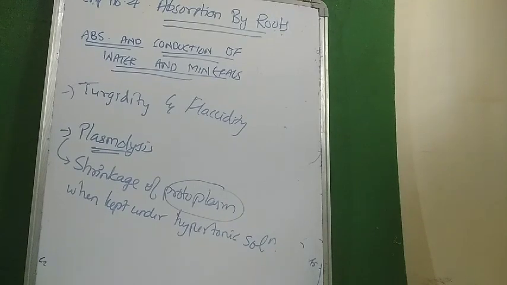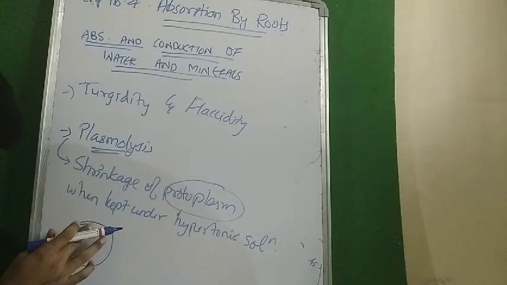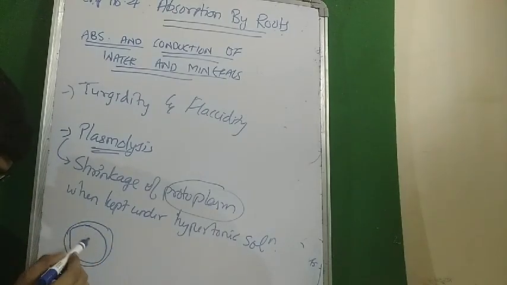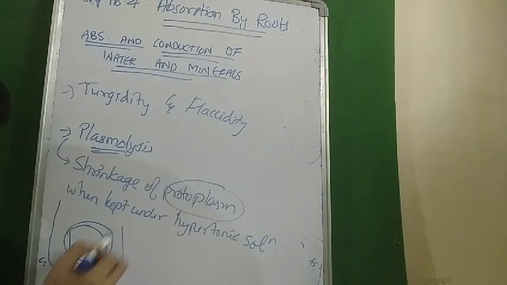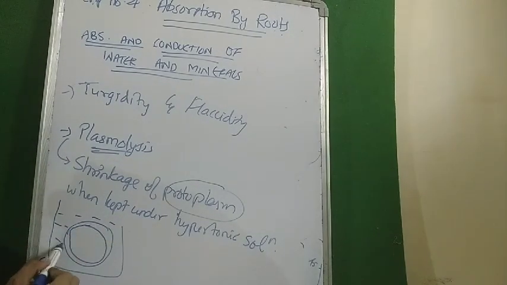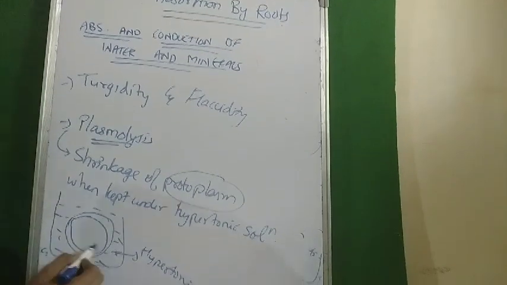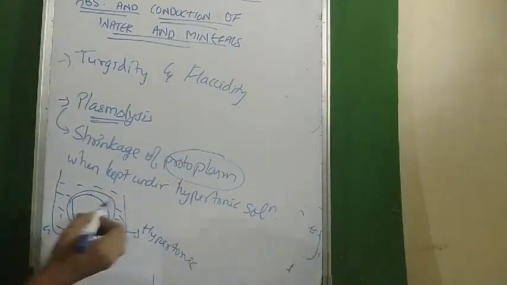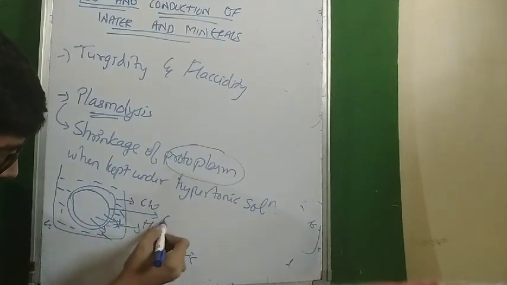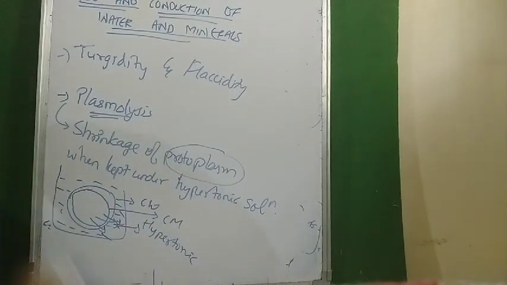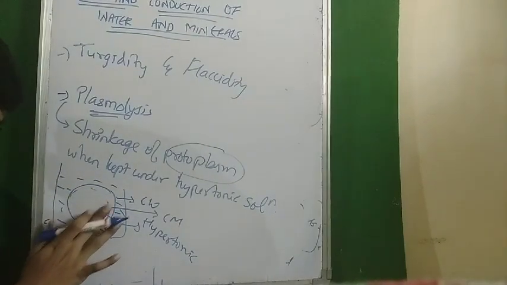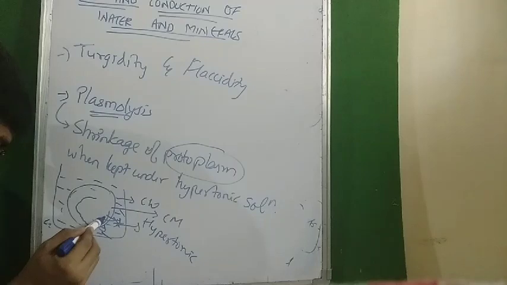Okay, look at the definition. There is a cell wall and a cell membrane, and the cell is kept in hypertonic solution. Due to excess loss of water, the cell membrane and its structures move away from the cell wall.